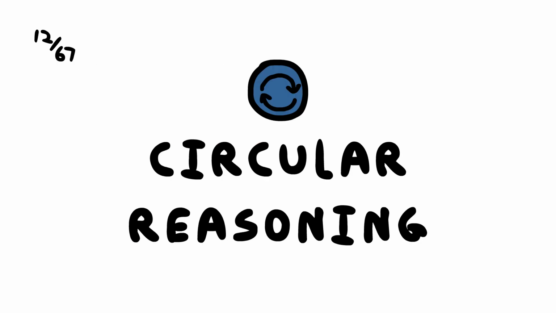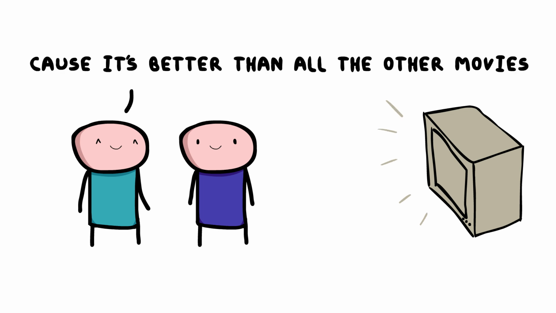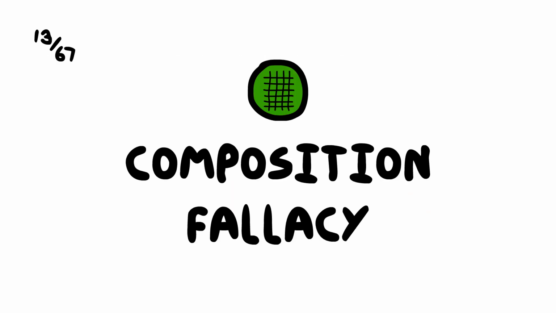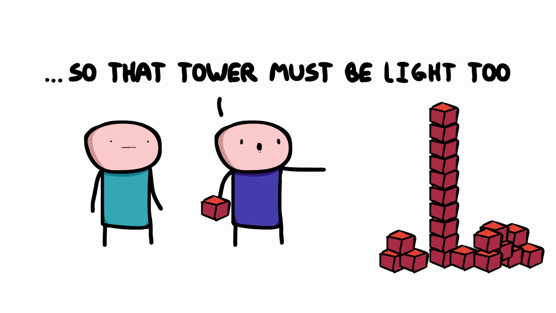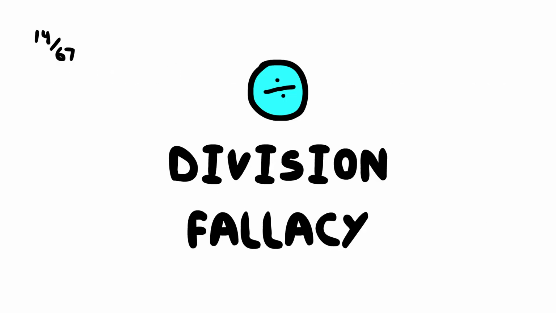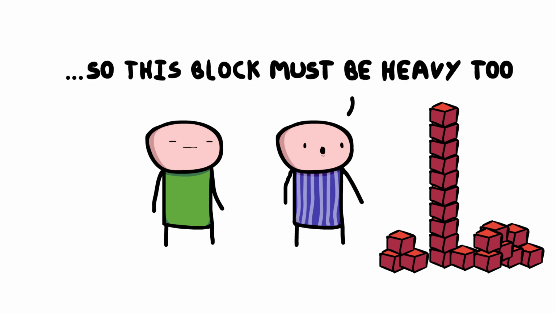Circular reasoning. Restating the argument without providing additional evidence, leading to a logical loop. Composition fallacy. Assuming that what's true for one part must be true for the whole, a hasty generalization about the entirety. Division fallacy. Assuming that what's true for the whole must be true for each part, overlooking individual variations.